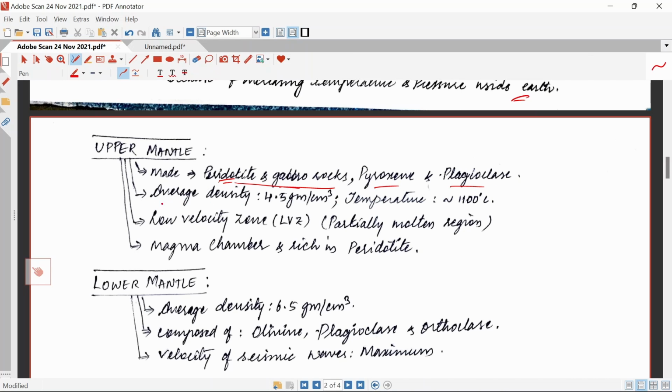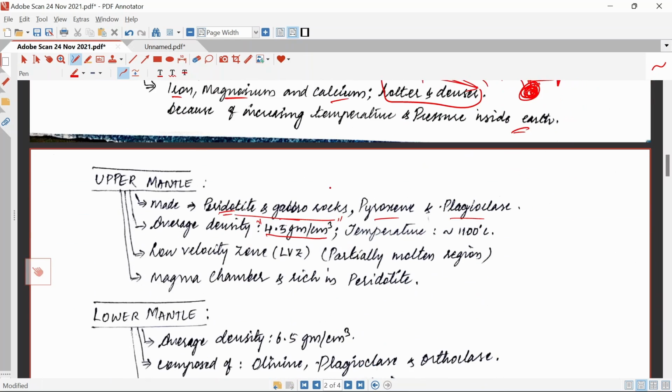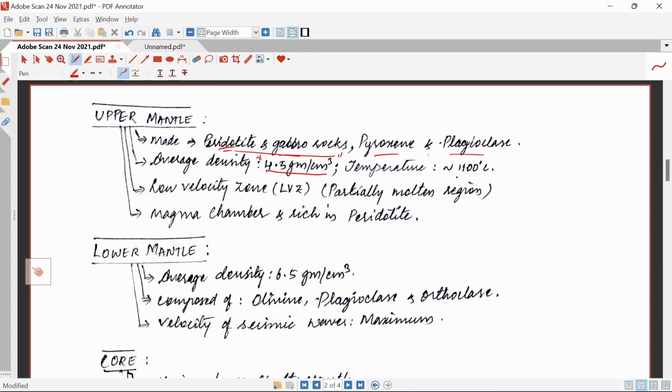plagioclase rocks. Average density is 4.5 grams per centimeter cube. This is higher than the density of oceanic crust, and the temperature is around 1100 degrees Celsius. This is also called the low velocity zone, a partially molten region. Here the velocity will be low, and in this region the melting takes place, and the magma chambers are rich in peridotite.